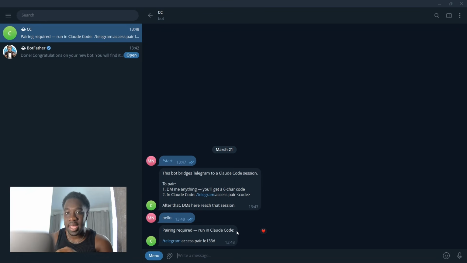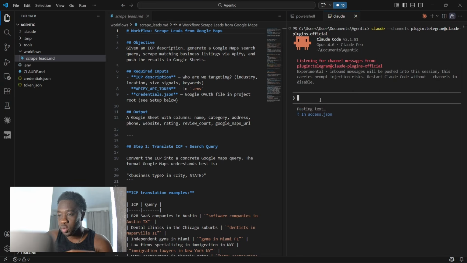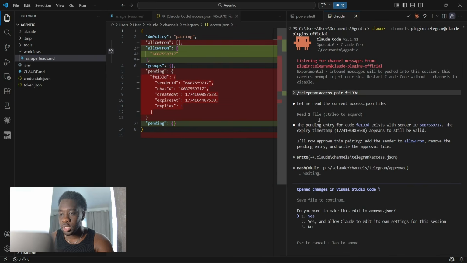So now it's giving us this pairing code. We're going to copy that and we're going to put that back into Claude Code. So it's going to link our account together. So we're going to copy this. We're going to head to VS Code. Now back in VS Code, we're going to paste this over here and then just hit enter. And it's going to ask you if you want to make edits to this JSON file. We're going to go yes.